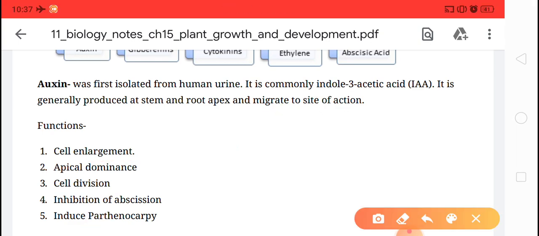Next, it promotes initiation of cell division in cambium and xylem differentiation. Okay, inhibition of abscission: that has an important role, like abscission in young leaves, fruits and flowers. It inhibits the abscission. Okay, but in older leaves, flowers and fruits, it